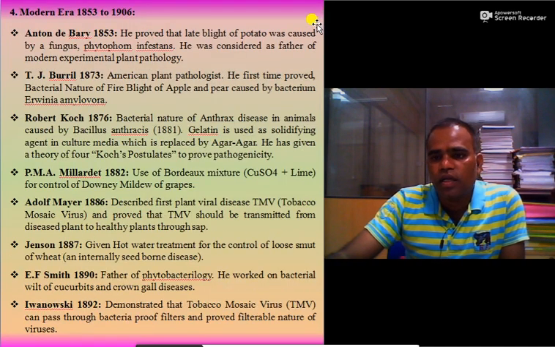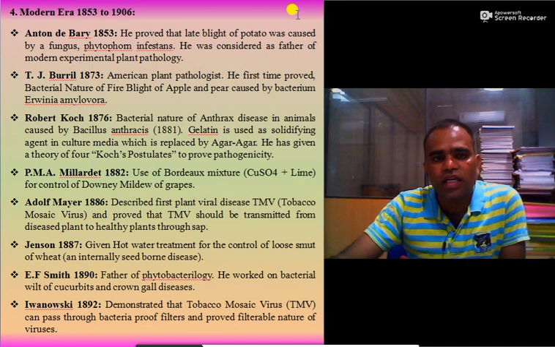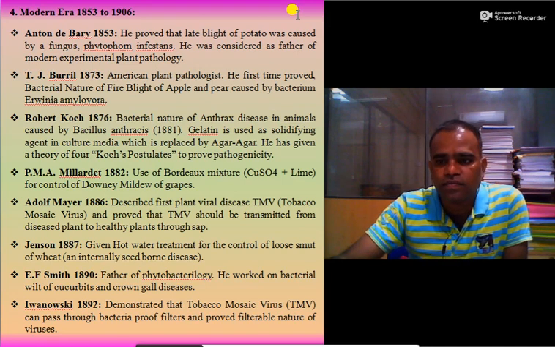So the next era, that is the fourth era, is the modern era, which started in the year 1853 and ended in 1906. In this era, one of the great scientists gave contributions in plant pathology, and he is regarded as the father of modern experimental plant pathology.